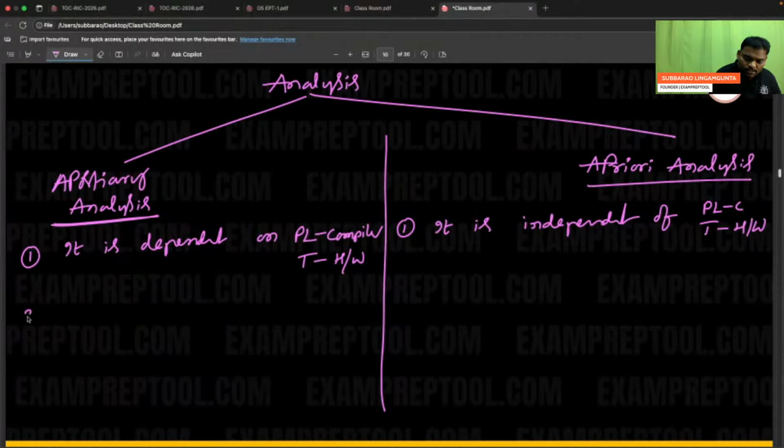Second one, see the second point of both. Over, almost all theory is over. I know very well theory is a little boring, but within a few minutes problems will start. At the start I have to say a little bit of theory; I cannot go directly to problems. Post theory analysis is dependent on the programming language of the compiler and the type of hardware. Priori analysis is independent of the programming language of the compiler and the type of hardware. That is the first step.